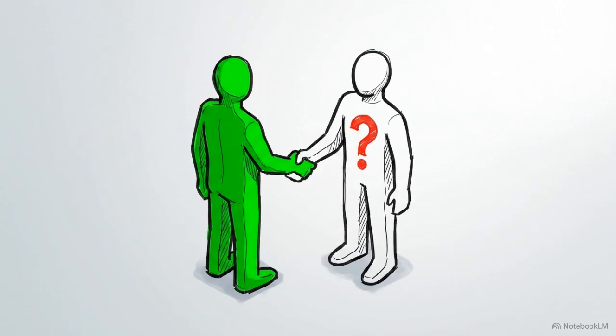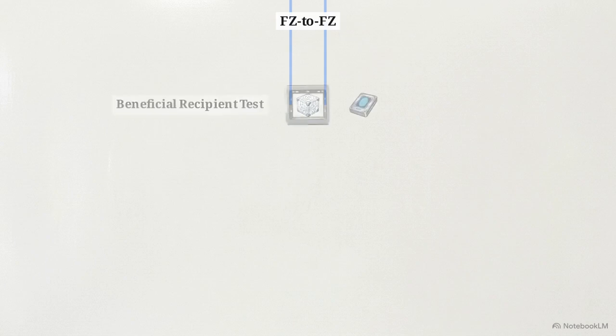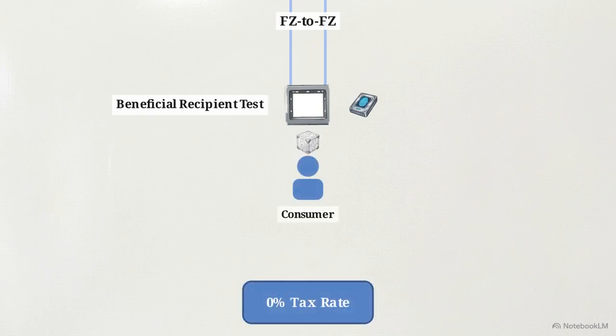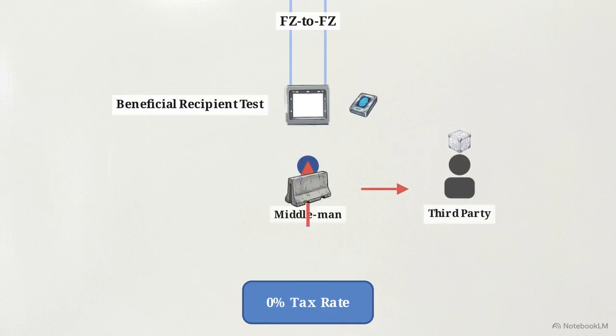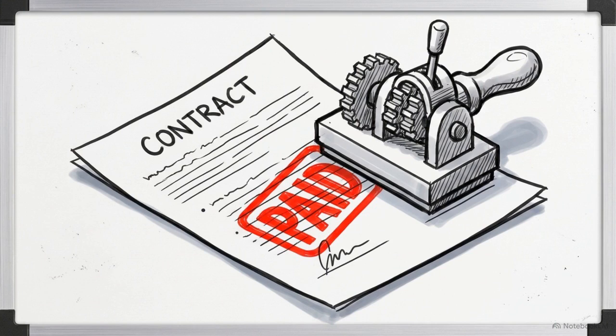Once the entity clears the baseline, the algorithm analyzes individual revenue streams based on the counterparty's identity. Path A handles transactions between 2 free zone entities. This path qualifies for the 0% rate only if it passes the beneficial recipient test. The recipient must be the one that uses and enjoys the good or service. If they have a legal or contractual obligation to pass that item to another person, they are not the beneficial recipient. Sellers must maintain written statements or contracts to prove their free zone counterparty is the actual beneficial recipient.